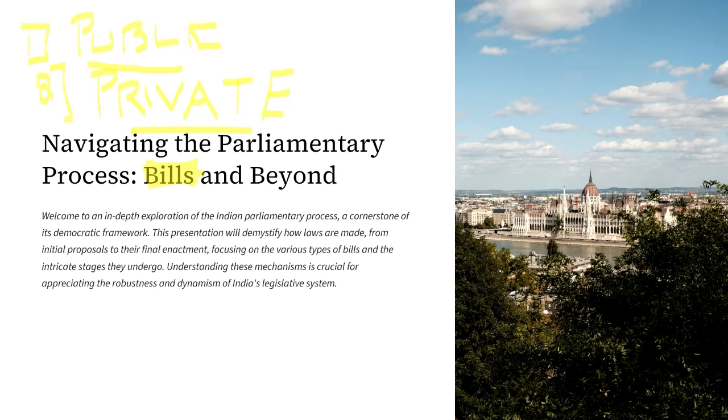Now, out of this, what is the maximum number of MPs that can become ministers? It is basically 15% of the Lok Sabha. That is, in simple words, approximately 80 members are going to become the ministers. That is the maximum. Now, out of 780, if 80 members are going to become ministers, then there are approximately 700 members, either from Lok Sabha or from Rajya Sabha.